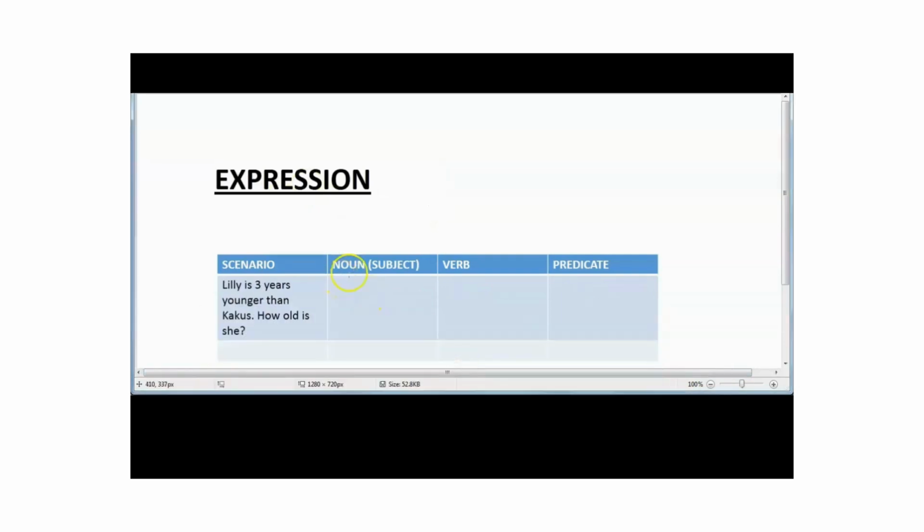Lily is 3 years younger than Kakus. How old is she? The predicate is Kakus, explaining the subject Lily.